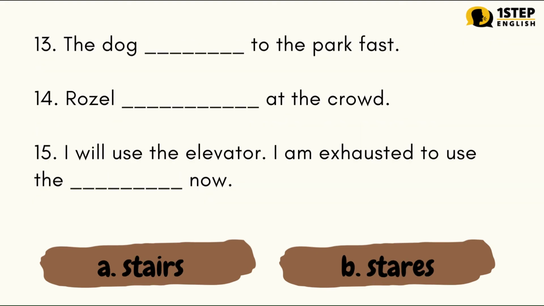Number 13. The dog blank to the park fast. Number 14. Rozil blank the crowd. Number 15. I will use the elevator. I am exhausted to use the blank now. Letter A. Stairs. Letter B. Stares. The correct answers are: number 14, letter B. Rozil stares at the crowd. Number 15, letter A. I will use the elevator. I am exhausted to use the stairs now.